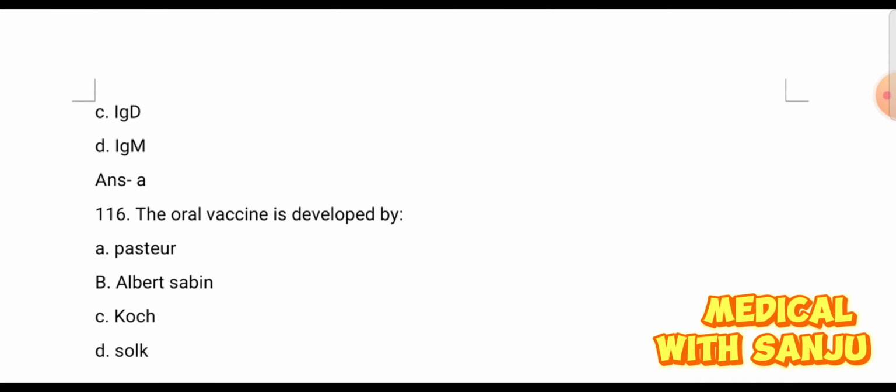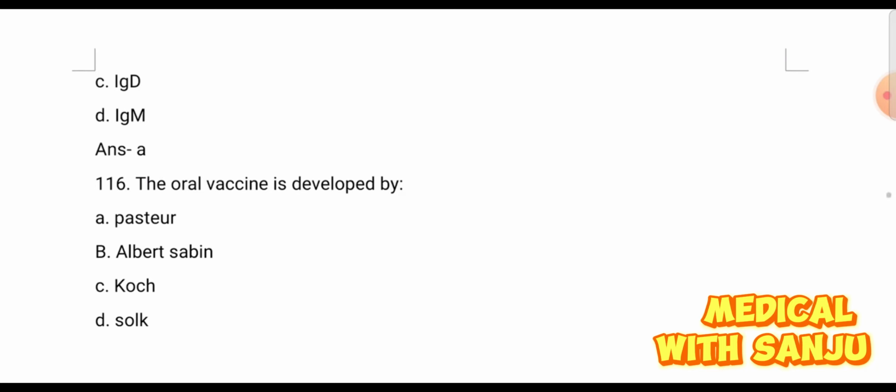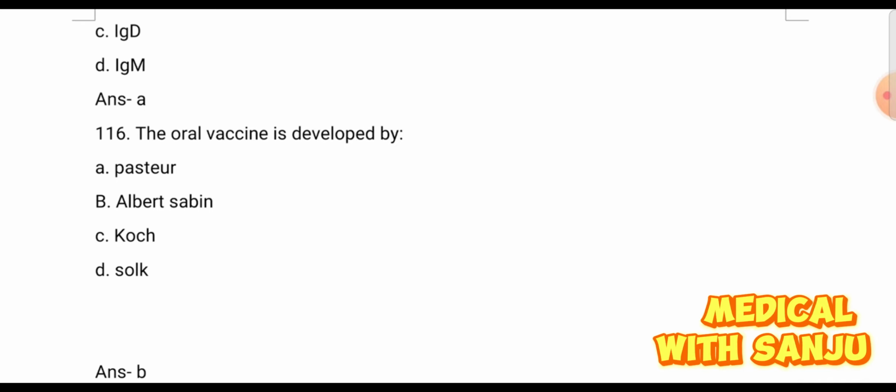Question number 116. Oral vaccine is developed by option A Pasteur, option B Albert Sabin, option C Koch, and option D Scholl. The oral vaccine is developed by Albert Sabin in 1906 to 1993. Option B is right answer.